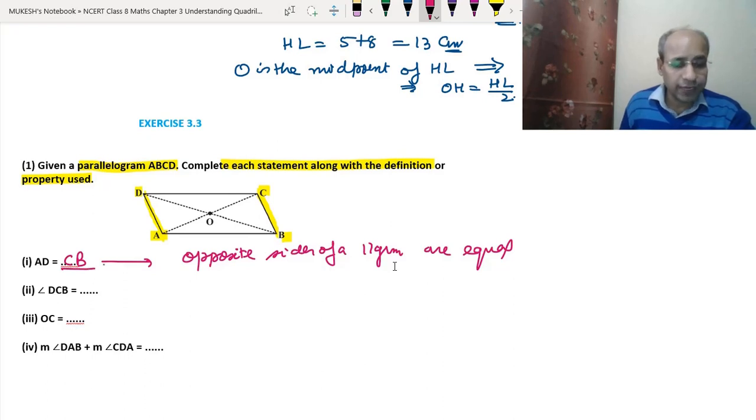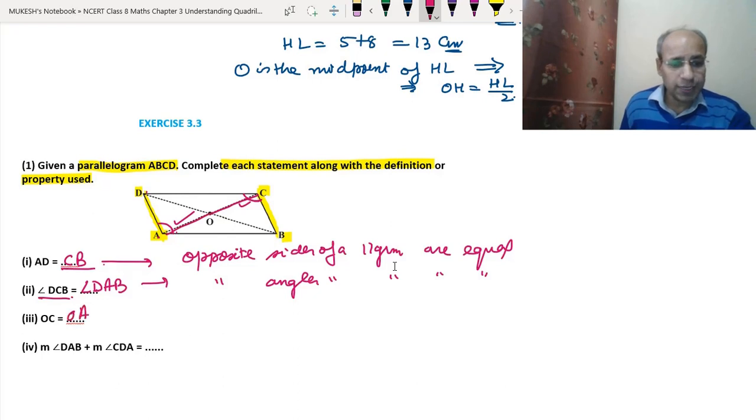Now we have to find that angle DCB is equal to what. This is the angle DCB, so this will be equal to angle DAB. Why is it equal? Because the opposite angles of a parallelogram are equal, that we have learned. It means this angle and this angle will be equal. Now we have to find the OC. This will be equal to OA.